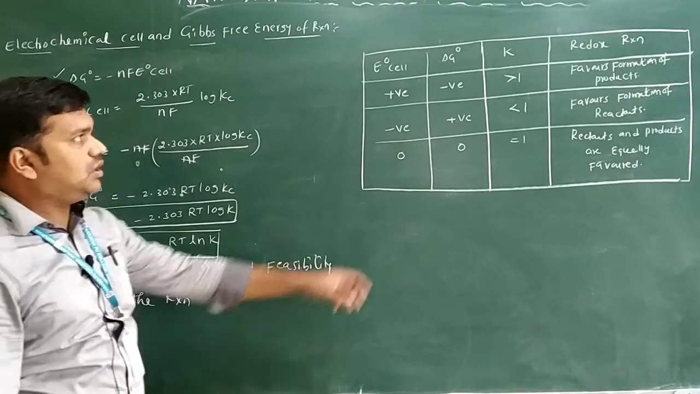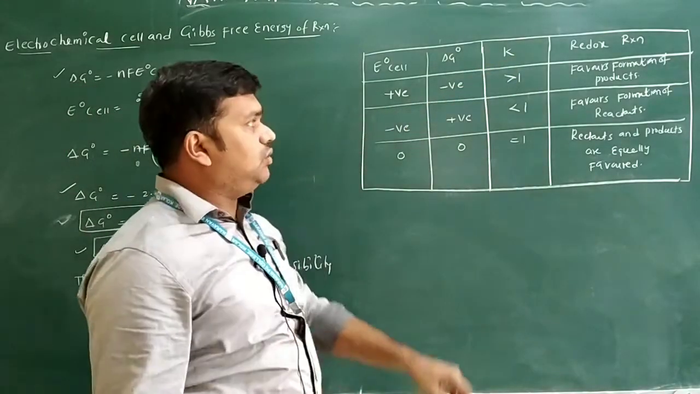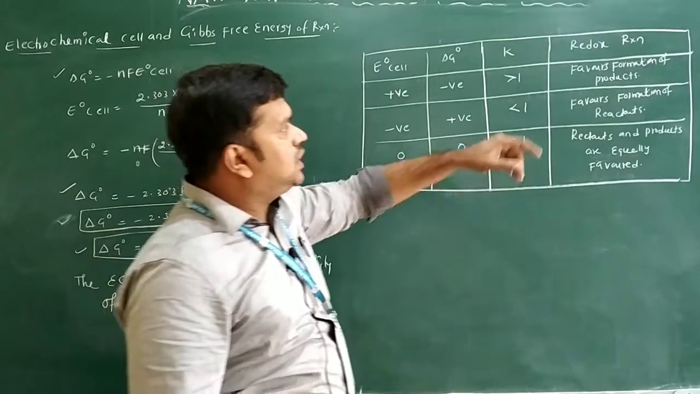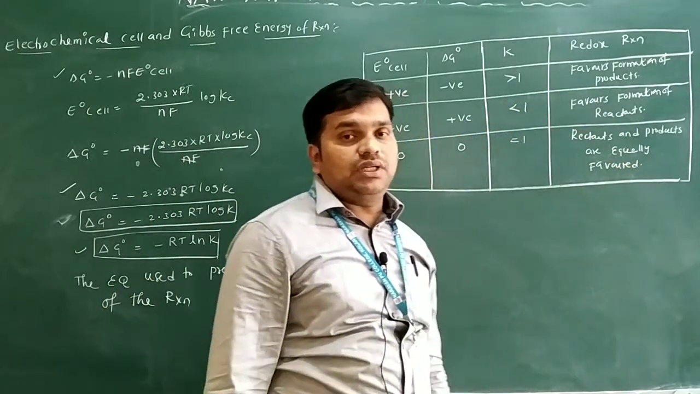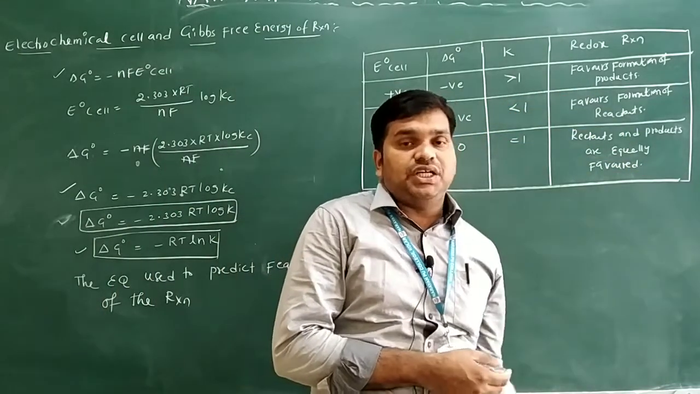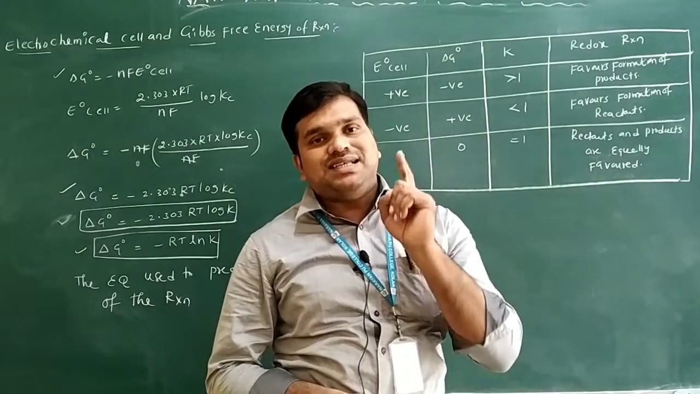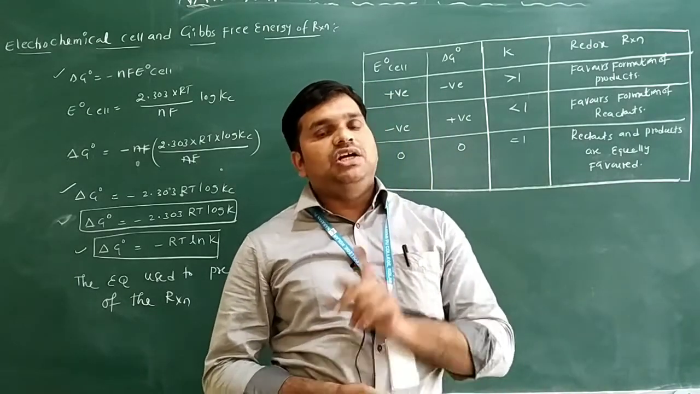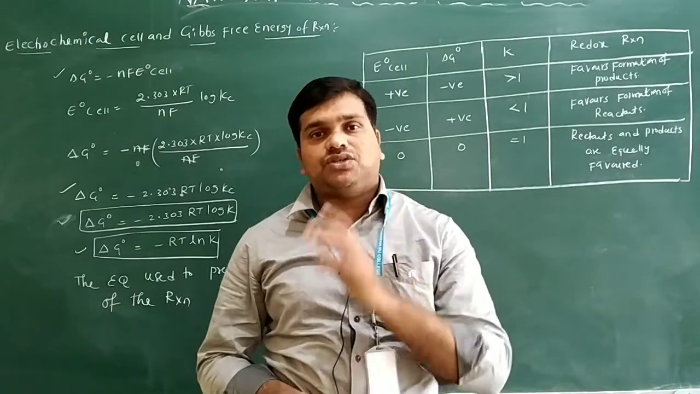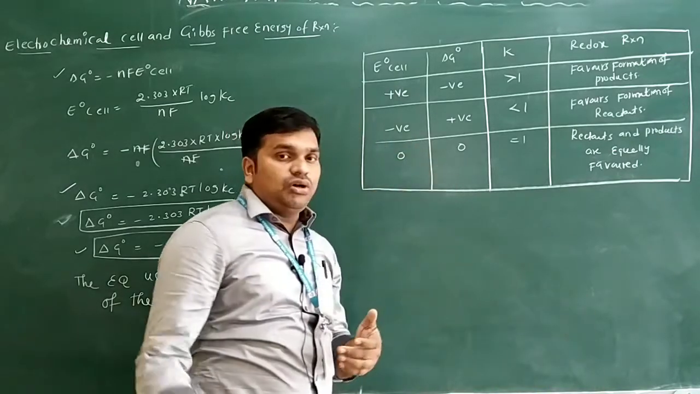So ΔG is what here? K is always greater than 1 only. If K is greater than 1, it favors the formation of the product only. The reaction moves in the forward direction to form the product only. First case: E cell is positive, ΔG is negative, K is greater than 1, favors the formation of the products only. Second condition, E cell is negative.